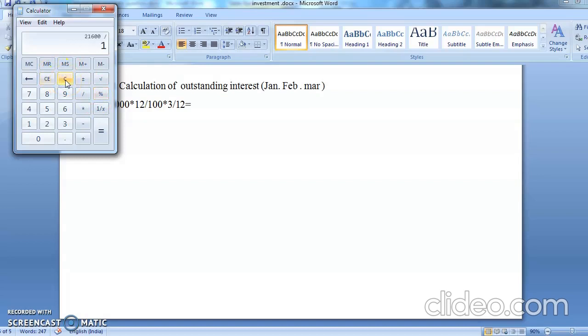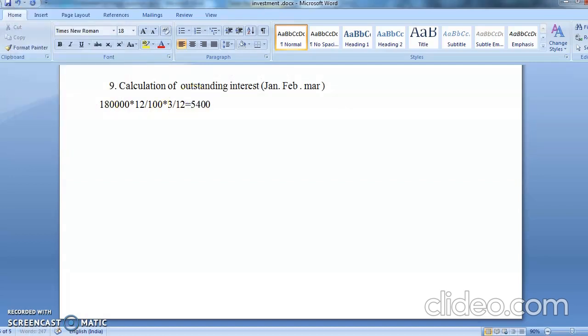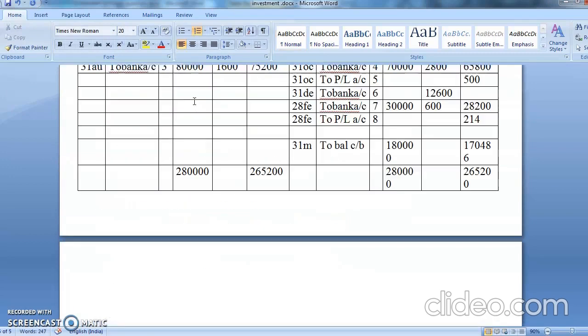So 21,600 divide by 12 multiply by 3. So your interest is coming to 5,400. So 5,400 is your interest.